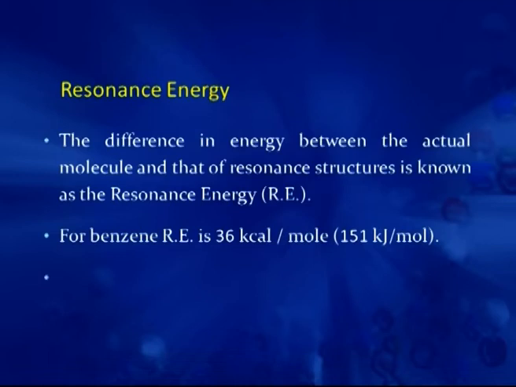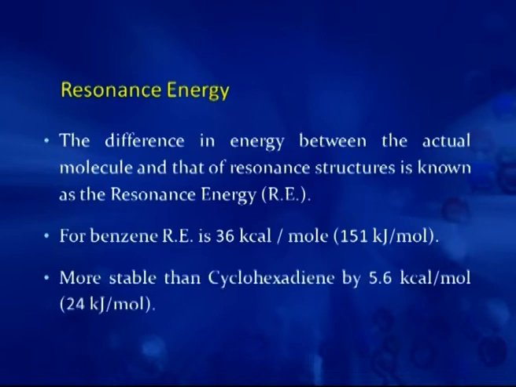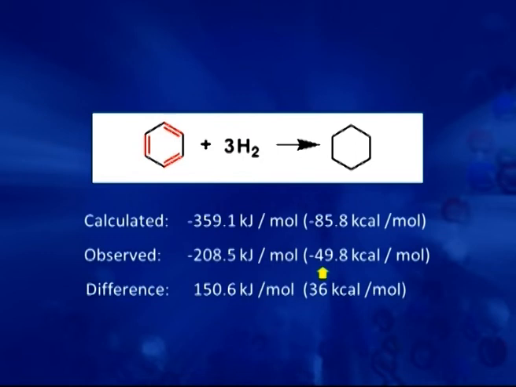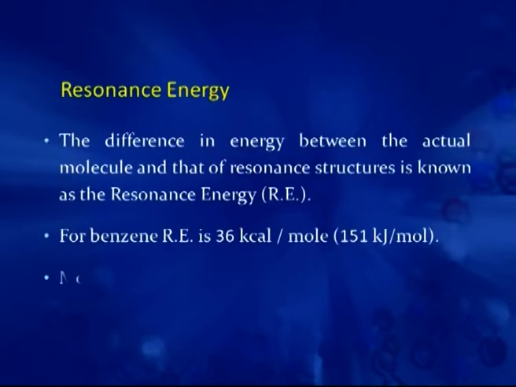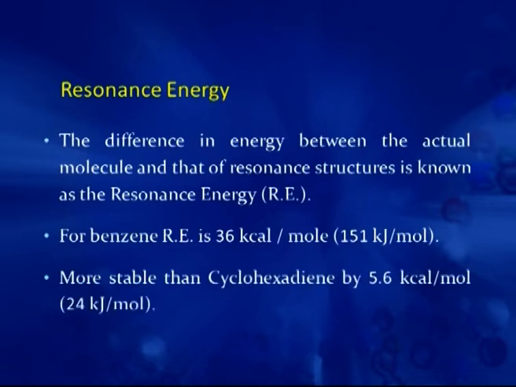Further, it is even more stable than cyclohexadiene. Now, you can see the energy of hydrogenation of benzene is minus 49 and for cyclohexadiene it is minus 57. So, that means benzene is even more stable than cyclohexadiene by 24 kilojoule per mole.